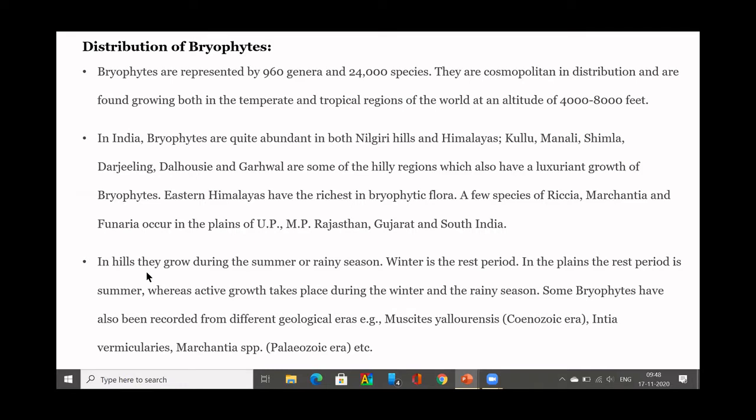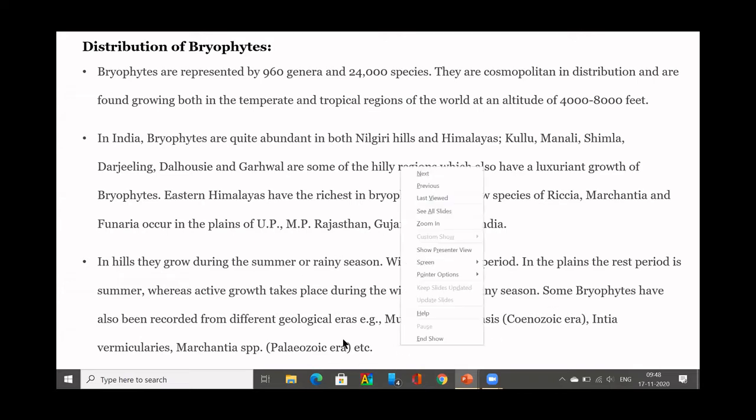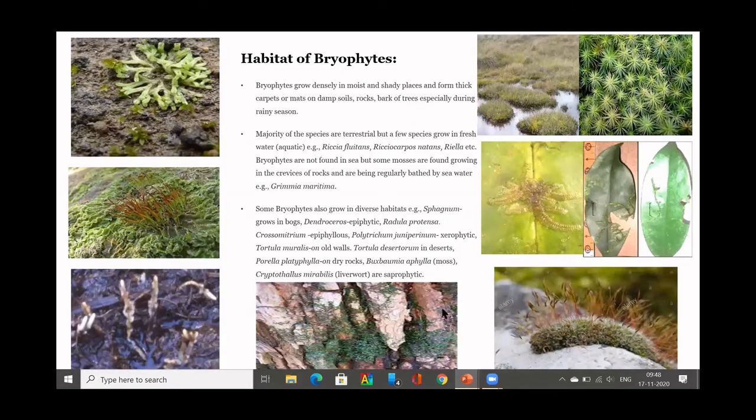So you can see them wherever you have a high amount of water or dampness. You can find them growing very well in the rainy season. Okay, so that is about the distribution of bryophytes. So, habitat of bryophytes: where do they live? You have different, diverse habitat groups.